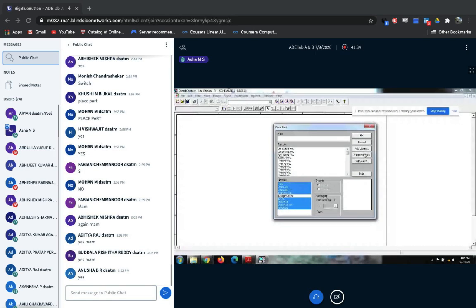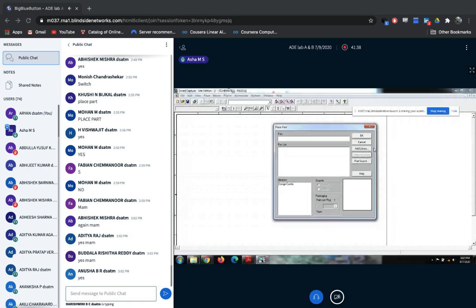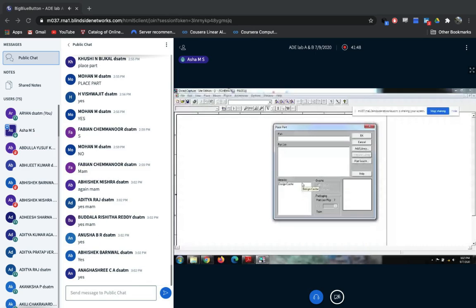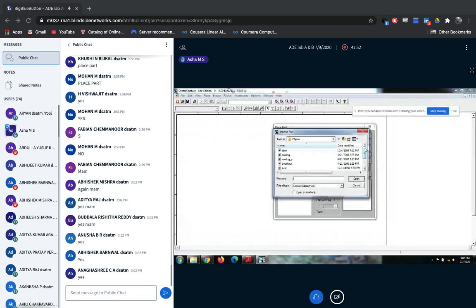Abhishek, libraries. I will remove all the libraries. Once you click on Place Part for the first time, it looks like this. Now the libraries are not there, so you need to add them. Click on add library.